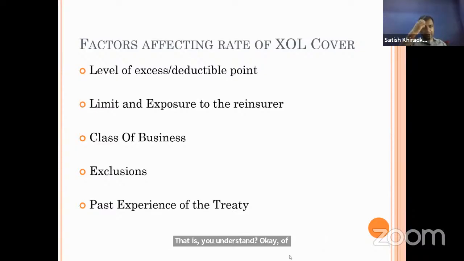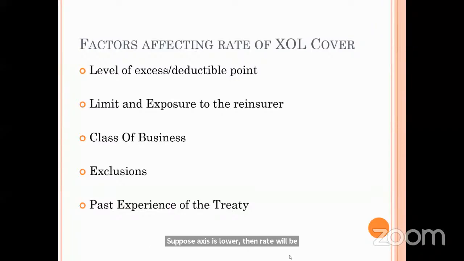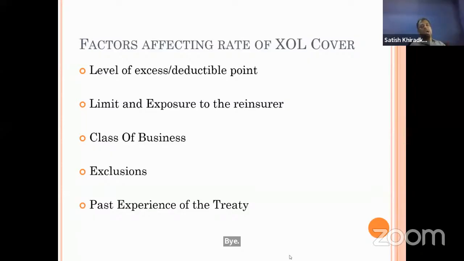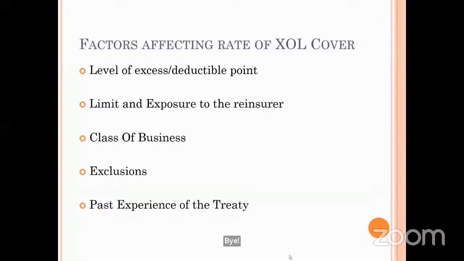Next are the factors affecting the rate of XOL cover. Now what are the factors that affect it? Okay, you tell me whether the rate will be lower or higher. Suppose the excess is lower, then the rate will be high. Correct. If the limits and exposure to the reinsurer are more, the rate will be higher.